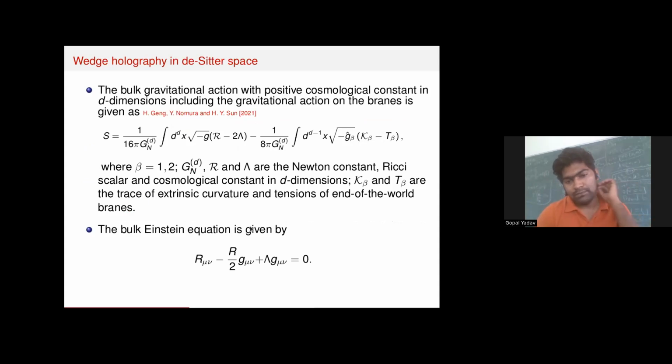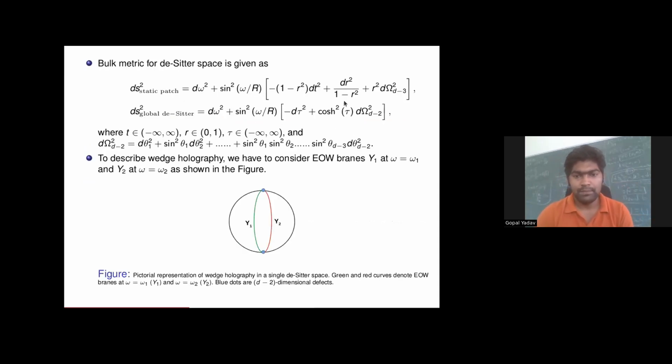For this bulk, we have the Einstein equation which is given over here, and the solution is given by this. This is the metric of the static patch. This is the metric of global de Sitter. So in this case, we can have either the static patch metric or global de Sitter. Both satisfy the equation of motion. And the ranges of the coordinates are given over here.